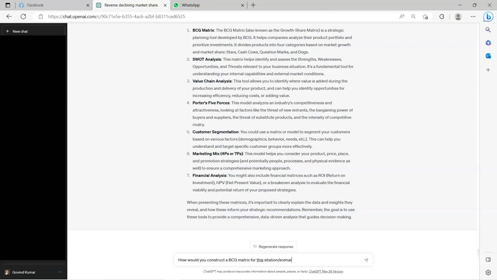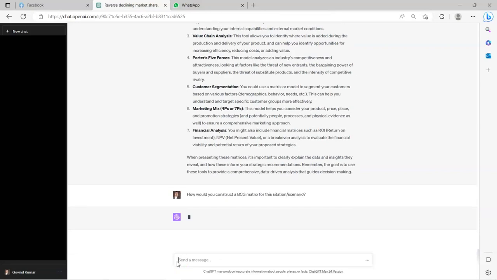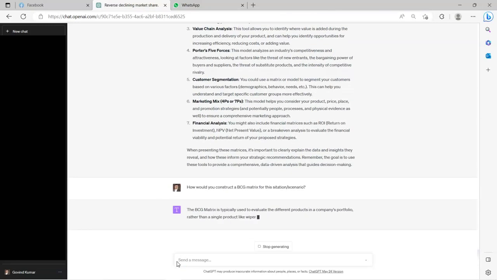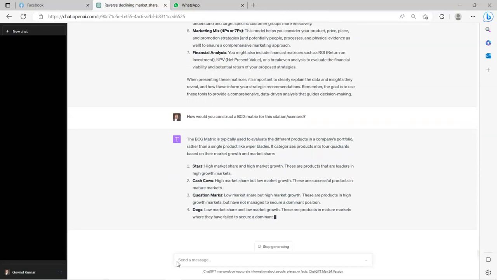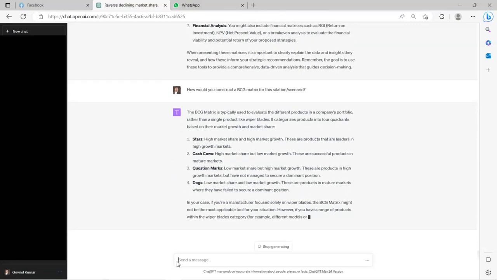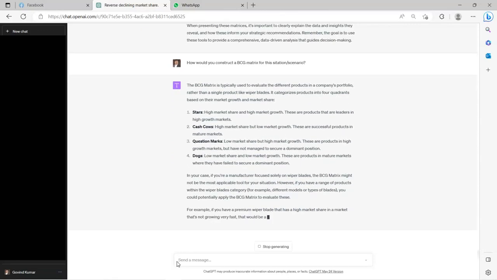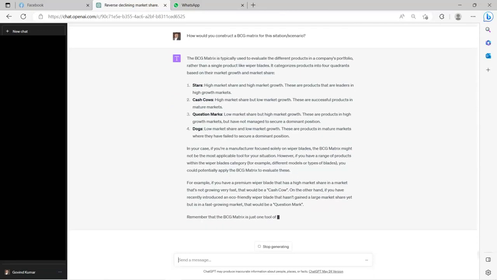I want ChatGPT to create a matrix for me. So my question is, how would you construct a BCG matrix for this scenario? The scenario is a company experiencing a decline in profitability. Okay, a BCG matrix typically contains stars, cash cows, question marks, and dogs. Which of the products are stars? Which of the products are cash cows? Which of the products are question marks? And which of the products are dogs? This is based on market share and market growth.